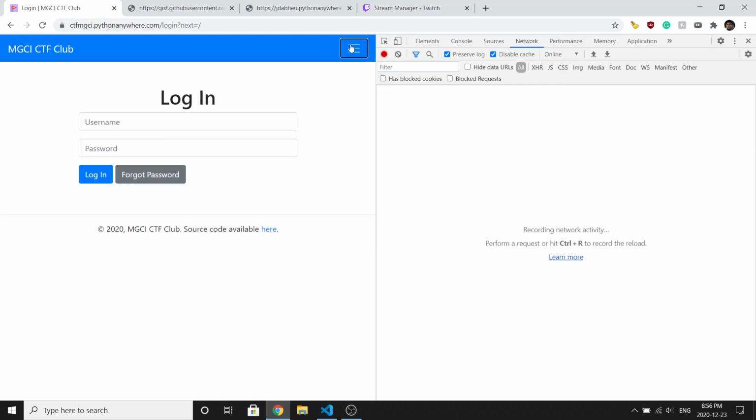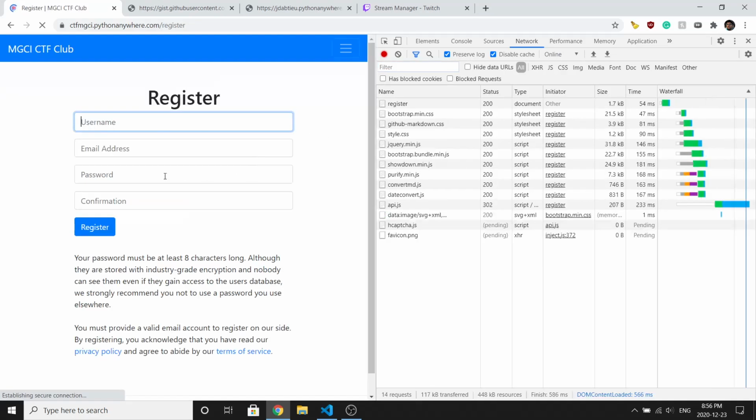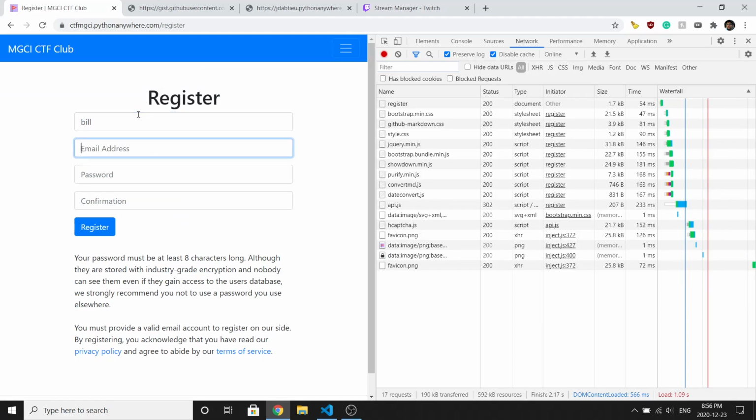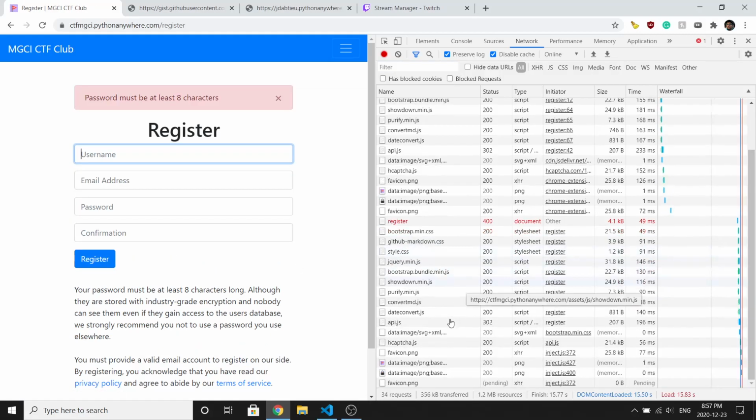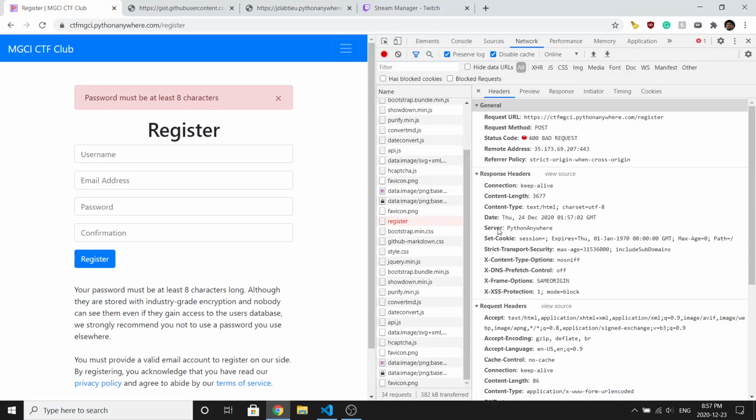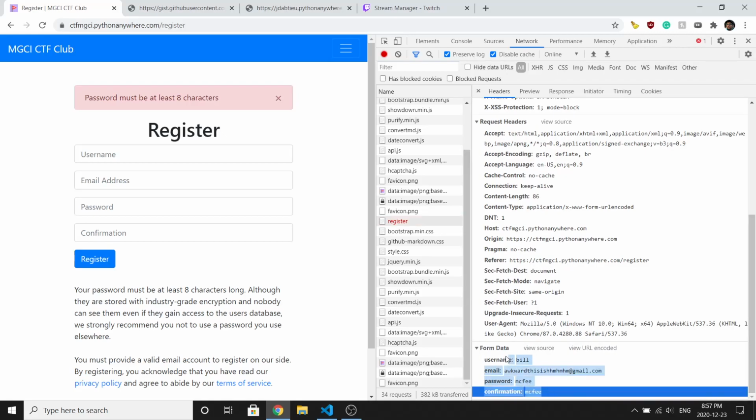I'll just register. Make a new throwaway account. Bill. This is my throwaway account. McPhee. Okay. Register. This is a very bad idea.